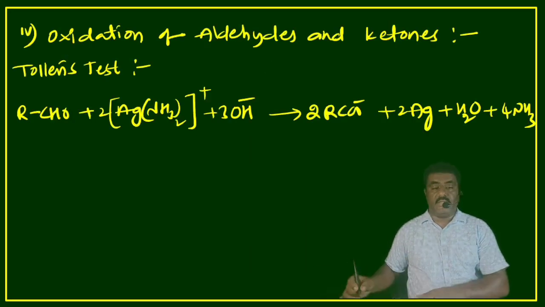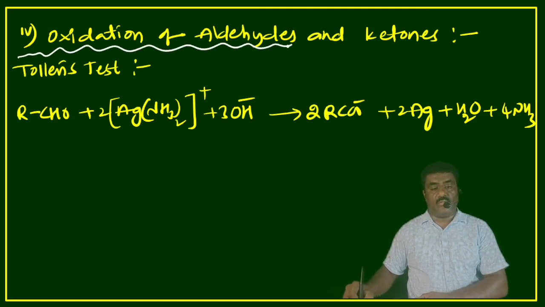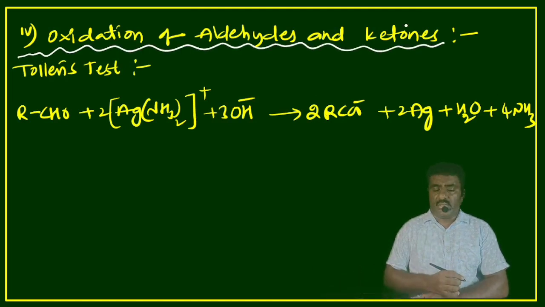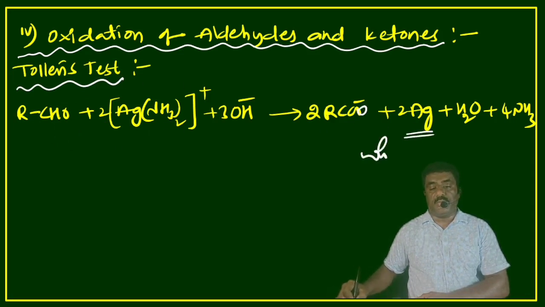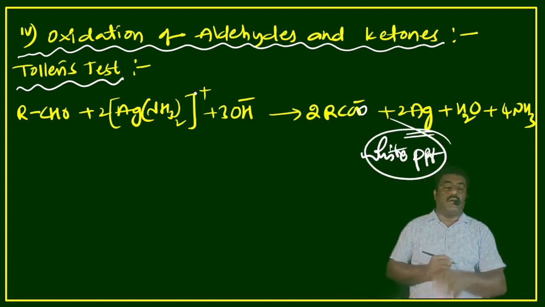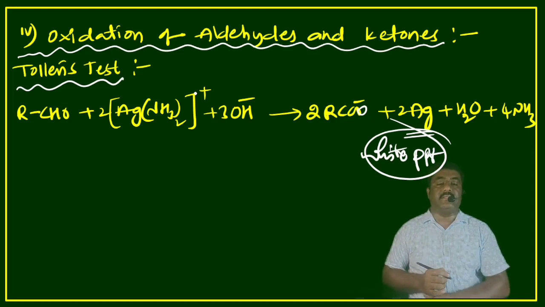Oxidation of aldehydes and ketones in presence of Tollens reagent. What is Tollens reagent? Ammoniacal silver nitrate solution is Tollens reagent. It is an identification test for aldehydes. RCHO in presence of ammoniacal silver nitrate gives carboxylate ion and a silver precipitate. This is the oxidation of aldehydes.